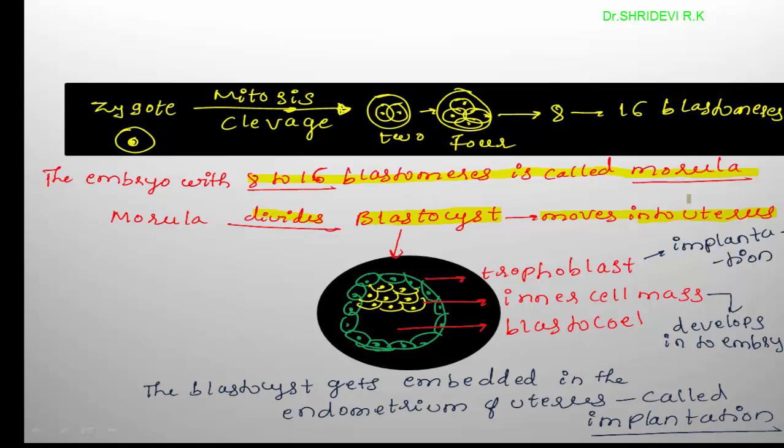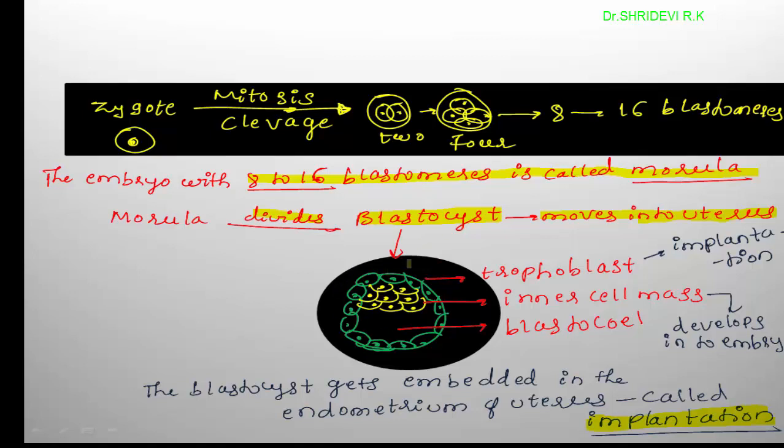Then the question is, why does the blastocyst move into the uterus? Because it has to execute one more important process for the confirmation and maintenance of pregnancy, and it is nothing but implantation. The implantation process is carried out by the blastocyst, so it moves into the uterus. Before moving to implantation, let us know what this blastocyst is.